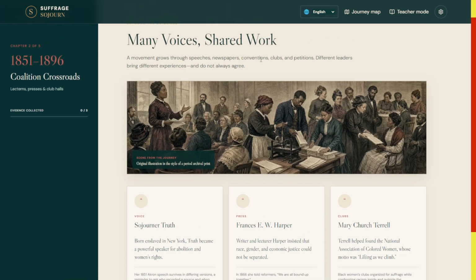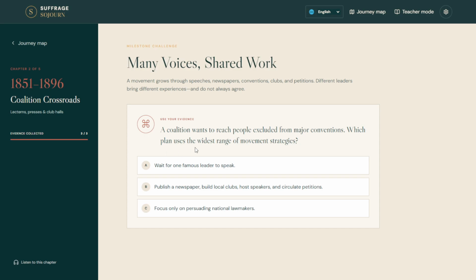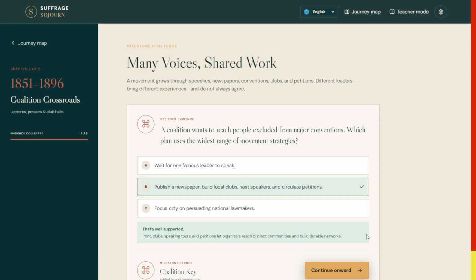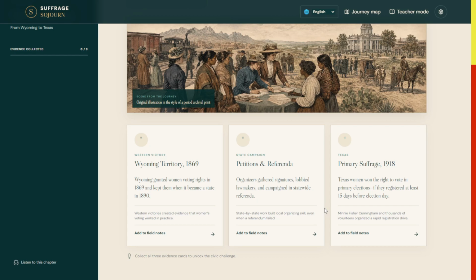And this one's Many Voices, Shared Work. It talks about Sojourner Truth, Frances E. W. Harper, and Mary Church Terrell. And again, I'm just going to quickly go through these. A coalition wants to reach people excluded from major conventions. Which plan uses the widest range of movement strategies? And again, I think it's pretty straightforward, but it does give you the opportunity to have a conversation about the content and to think about it.